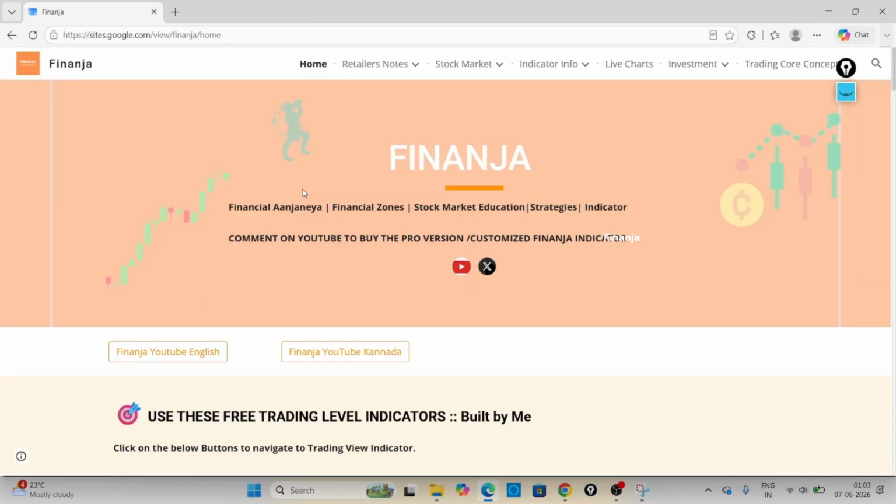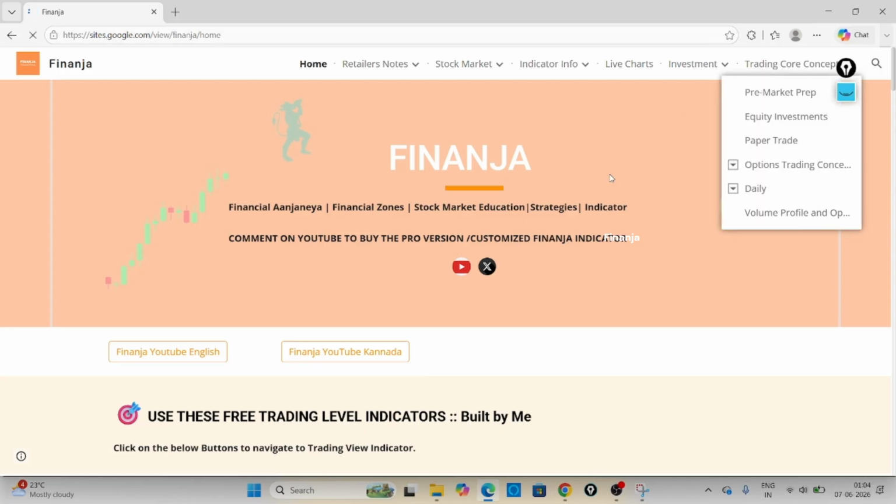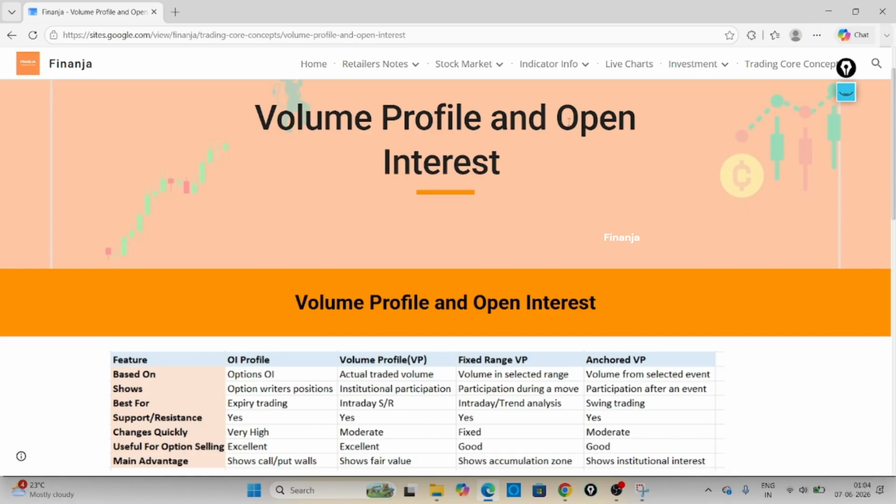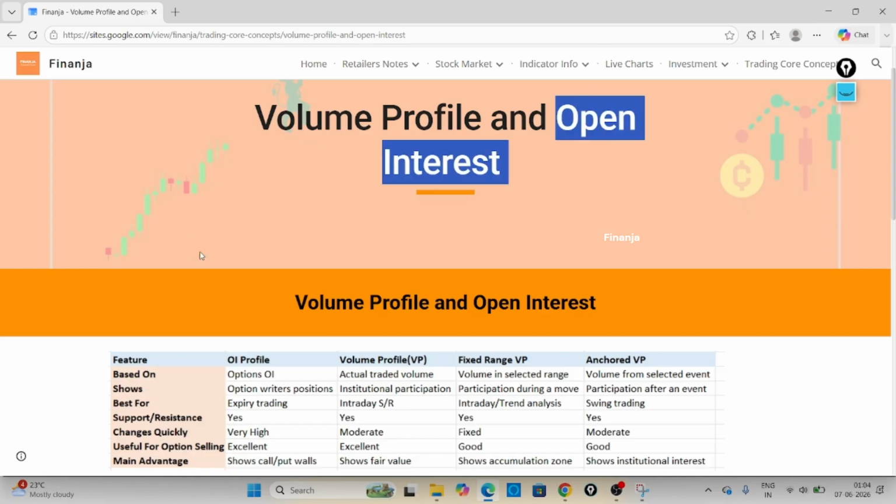Today we'd like to discuss volume profile and open interest. Are they the same or are they different? For what purpose are traders using both components? We'll discuss today. Let me just go through my website. I have listed out a lot of trading topics you can check out also. Basically, what are volume profiles and open interests, and how exactly are traders using them in real-time trades and also for proper planning?